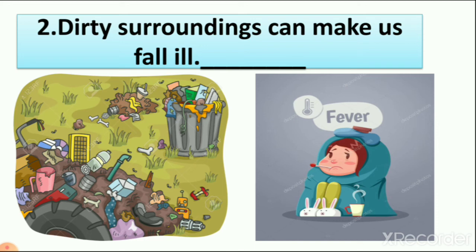Because of dirty surroundings there are mosquitoes, flies and many other things. Right? So because of that we fall ill. So this sentence is also right. Dirty surroundings can make us fall ill is true.